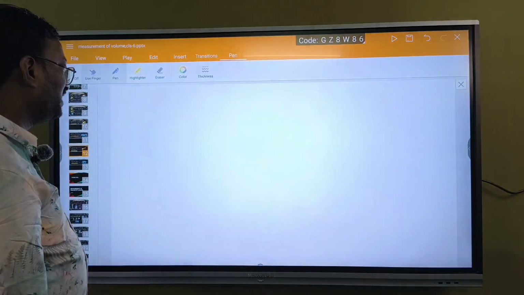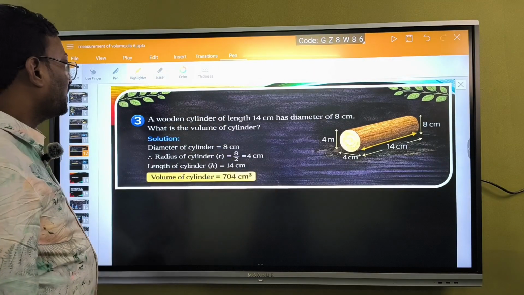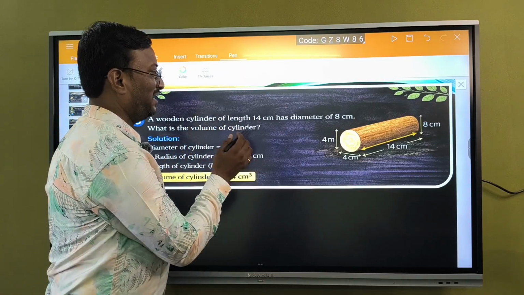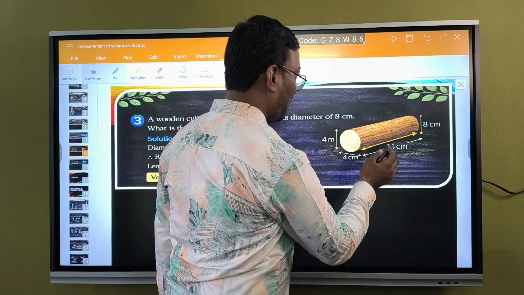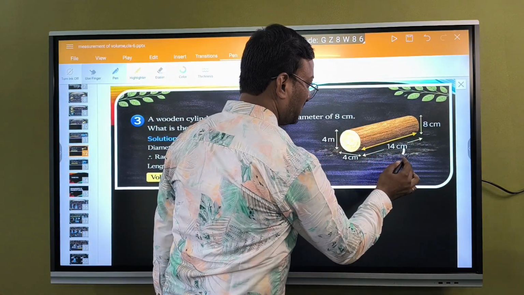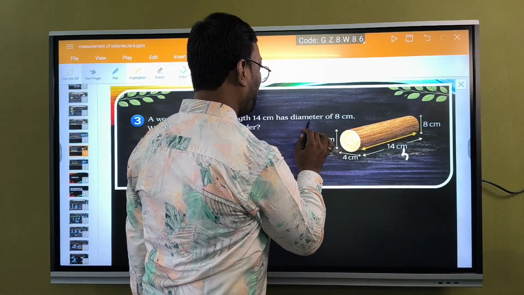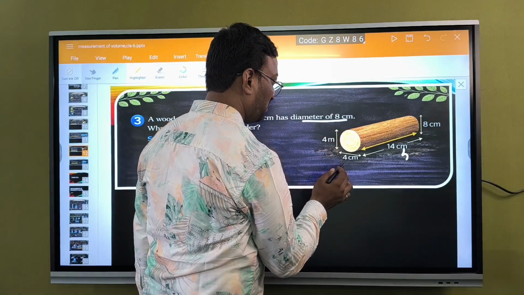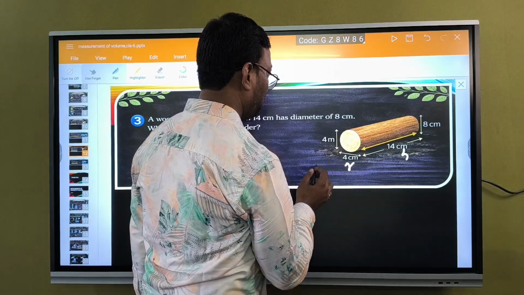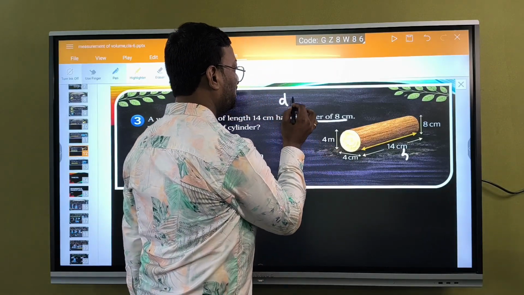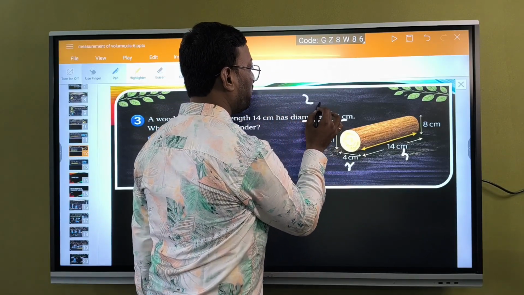And the next problem is a wooden cylinder. Here the height is 14 centimeters, and the diameter is 8 centimeters, so 4 centimeter will be the radius. Children, remember that diameter is equal to 2 times radius.